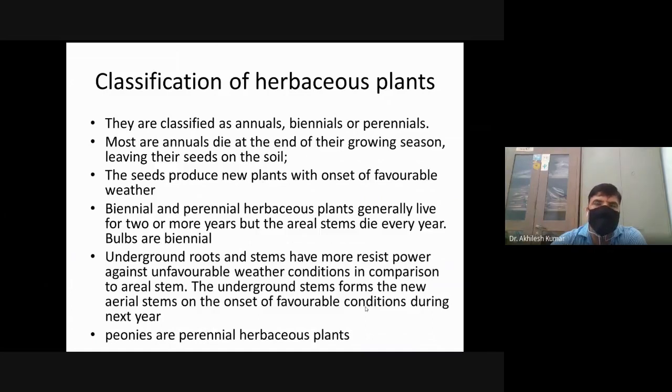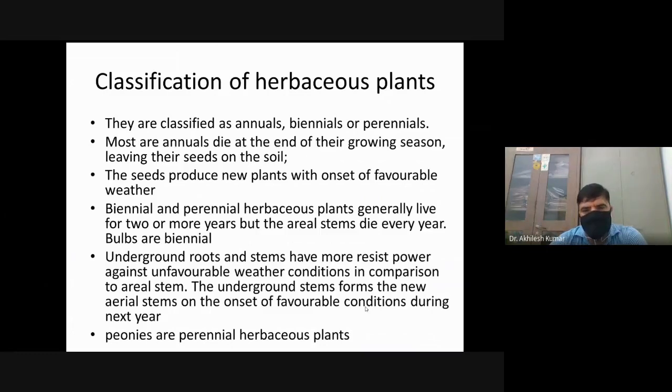the soil, and they germinate again in the second year when conditions become favorable for the germination and growth of the plant. The seeds produce new plants during the onset of favorable condition, when temperature and moisture are suitable for germination of these plants during next year.